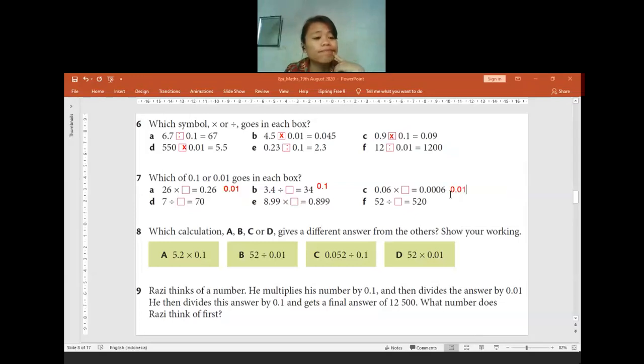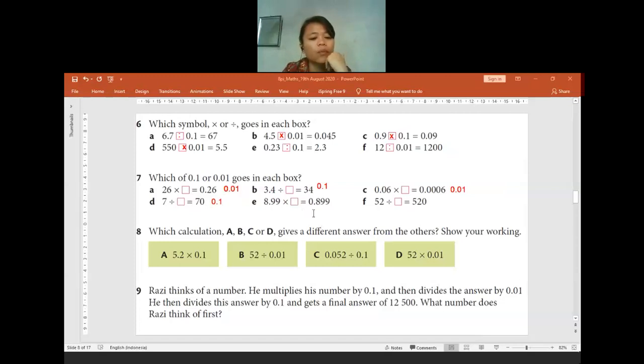Is there anyone who is confused, or is my explanation too fast or anything? Just want to check. No? Okay. If no one says anything through the chat box, and no one is trying to unmute to ask questions, I will assume that all of you already understand. From 7 into 70, I need to divide it by how many? You know that from 7 into 70, we need to multiply it by 10. When we multiply by 10, it is the same thing as we divide the number by 0.1. That's why the answer will be 0.1.